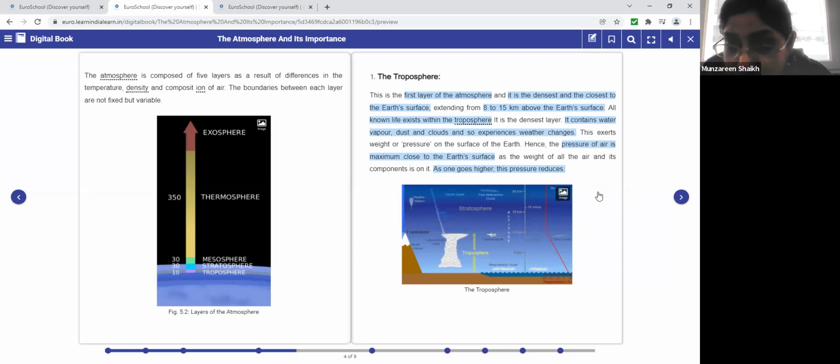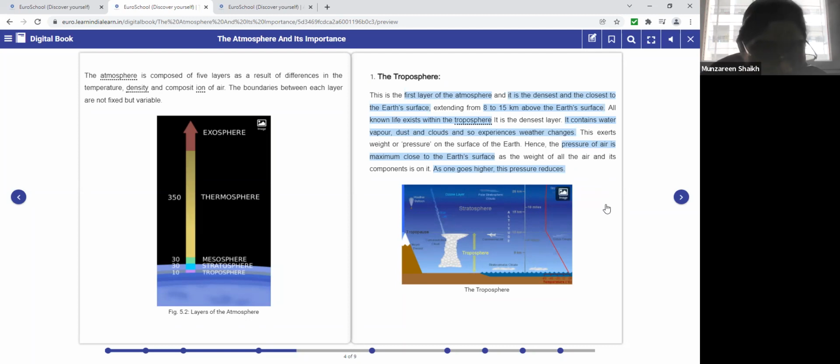On it here refers to the troposphere. As one goes higher, the pressure gets reduced. The higher you go, the more the pressure reduces.